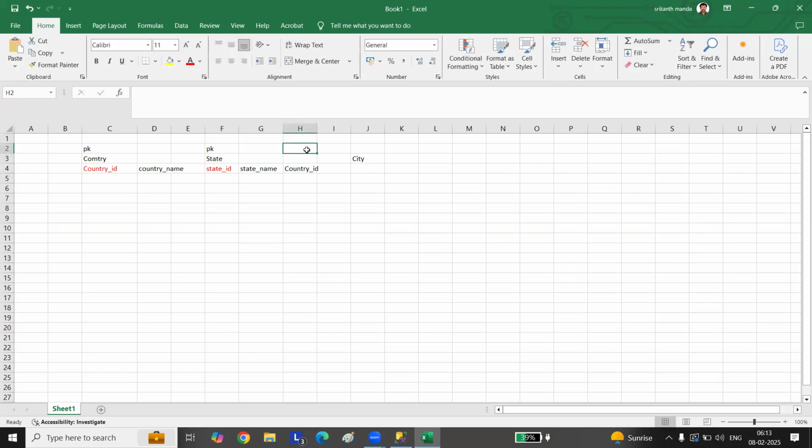That is FK, foreign key. Then city_ID, city_name, and state ID. Here this becomes PK, primary key, and this becomes FK, foreign key.